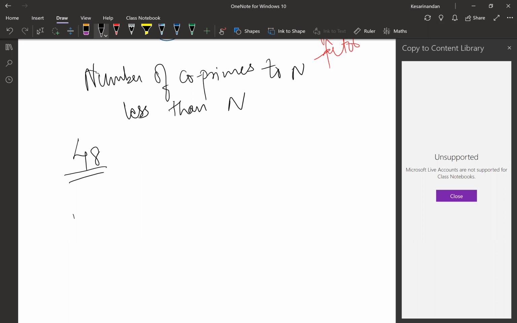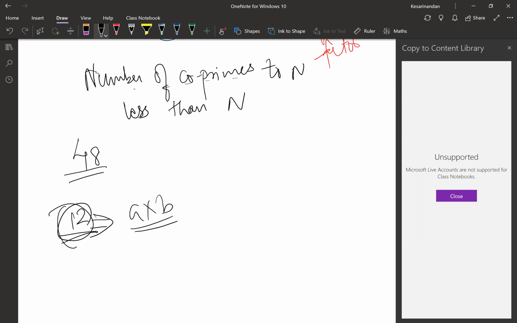Or let's take an even smaller number. 12 will give a smaller one. So guys, find out how many numbers are smaller than 12 and are also co-prime to 12. Four into three, K3. That's it. Because two cases are possible. 1 into 12 and 4 into 3. I'm not asking A into B and all. I'm asking how many co-primes.